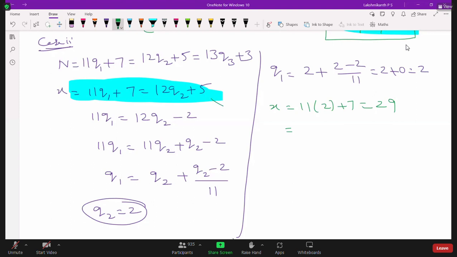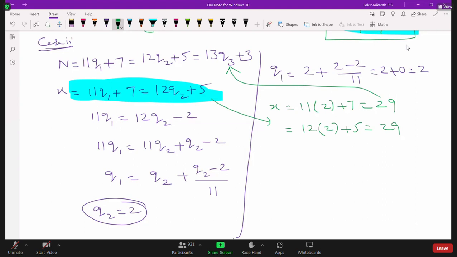Now what is another one? This one also you take. What is this? 12 times 2 plus 5. So this is also 29. Now whether this number satisfies the third condition also, you check once. So 13 into 2, 26 plus 3. This is satisfying the third condition also.